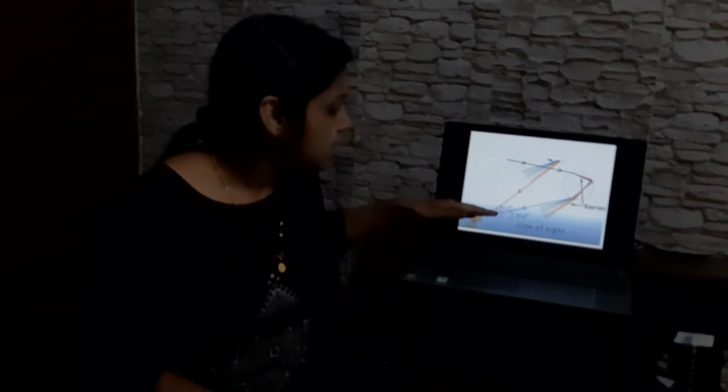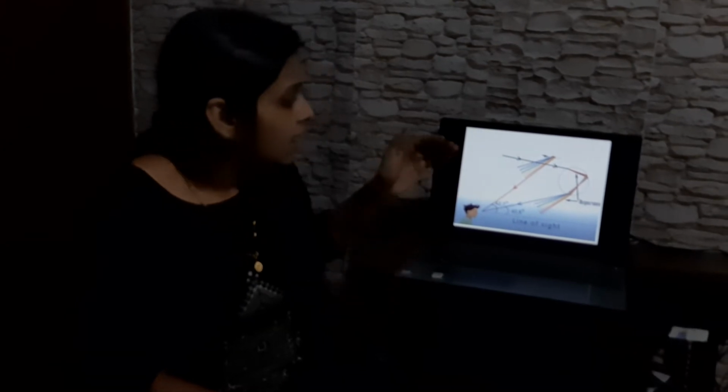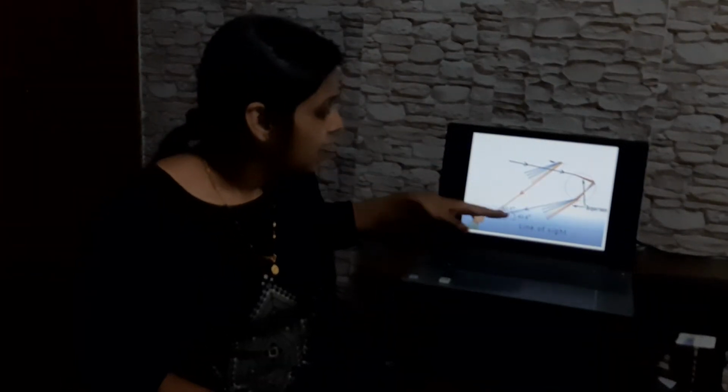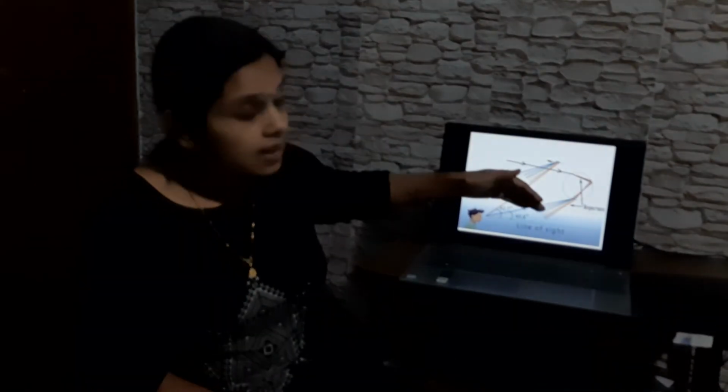So the red reaches at an angle of 42.7 degrees and all the water droplets in that region, in the upper edge of the rainbow, behave the same way, and from all the water drops we are seeing the red ray of light only, because all the other colors of rays are deviated at higher angles. And at the lower edge of the rainbow we can see only violet reaches our eye at an angle of 40.8 degrees and all other colors are deviated at a lower angle which won't reach our eye. That's why the red is at the upper edge and the violet is at the lower edge.